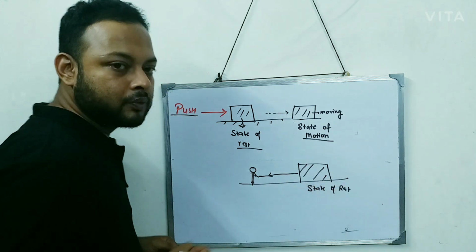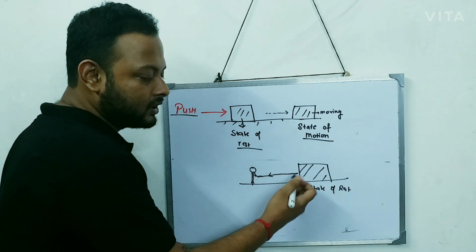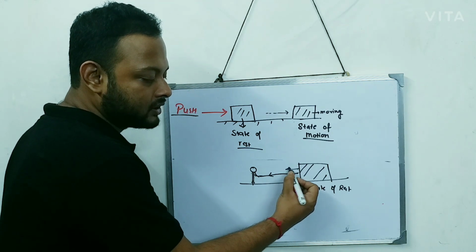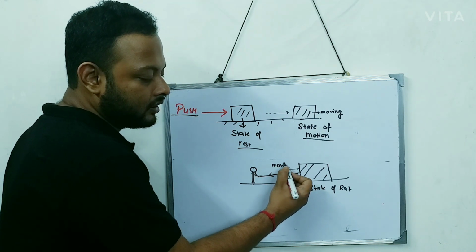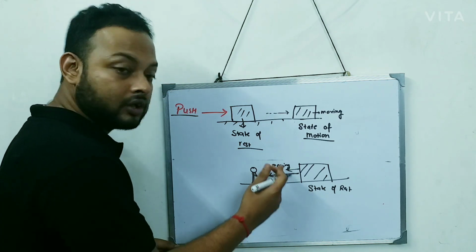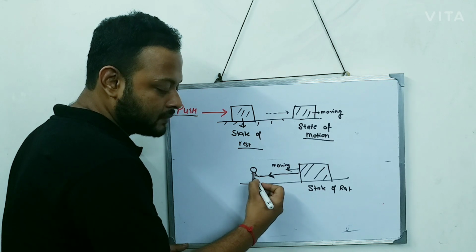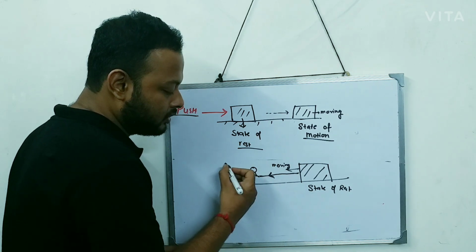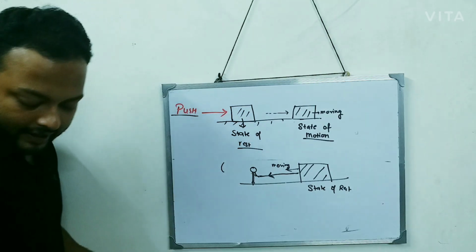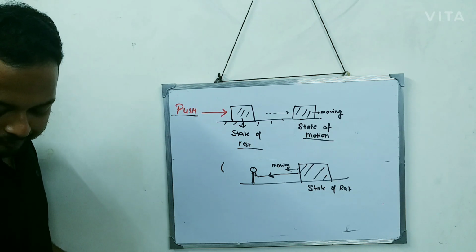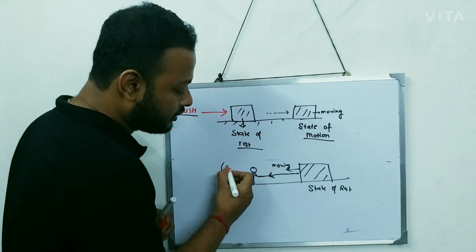Now as this person is pulling, what happens? The body will start moving, and that is also a state of motion. This person is actually not pushing, but pulling.